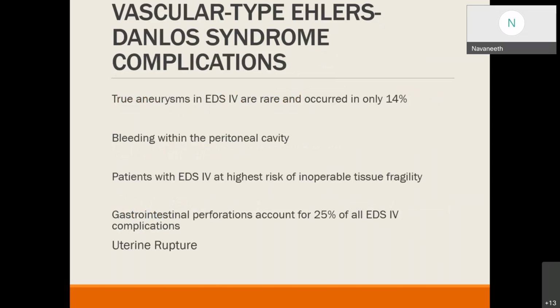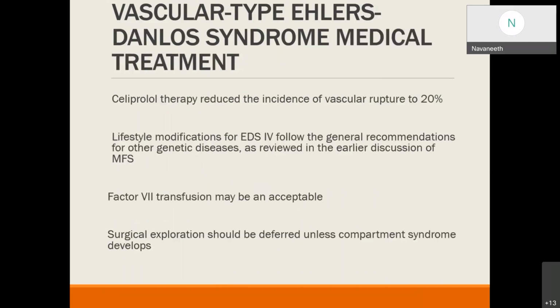Coming to the complications of Ehlers-Danlos syndrome, true aneurysms are rare and occurred in only 14% of cases. They present with bleeding in the peritoneal cavity. Patients with Ehlers-Danlos syndrome 4 are at the highest risk of inoperable tissue fragility. The patients will be inoperable. Gastrointestinal perforations also account for 25% of the Ehlers-Danlos syndrome patients. In females, uterine rupture can also occur.